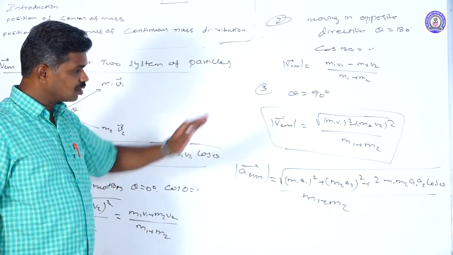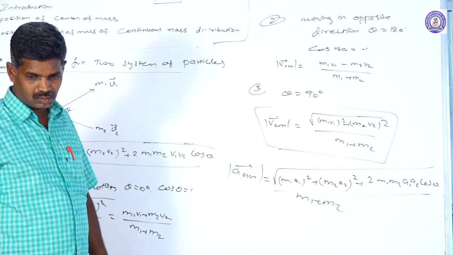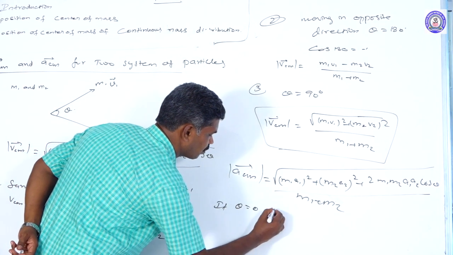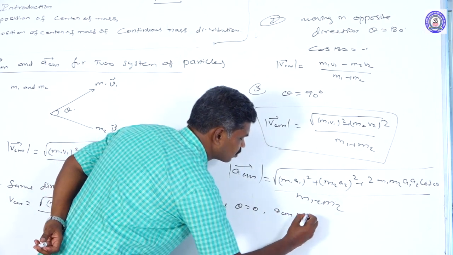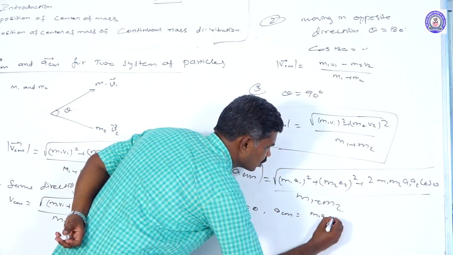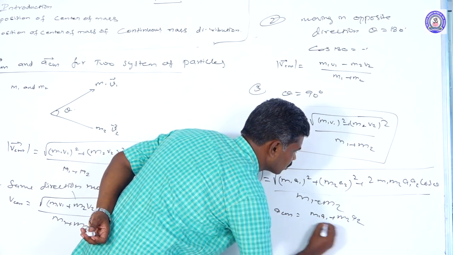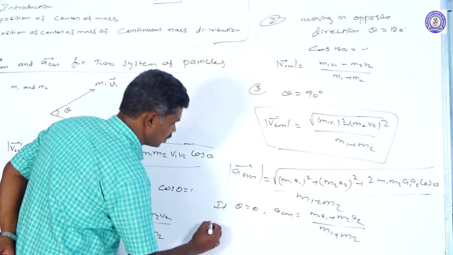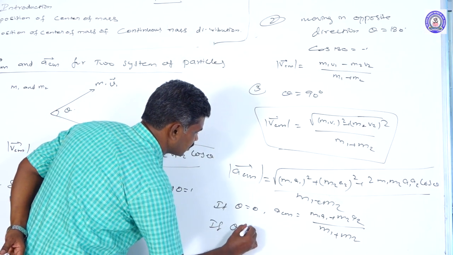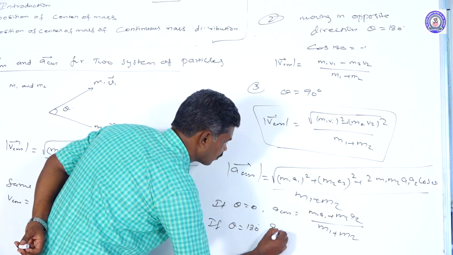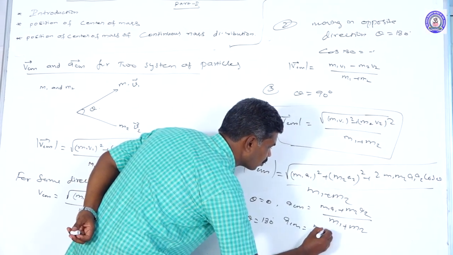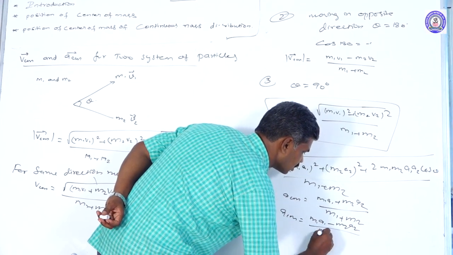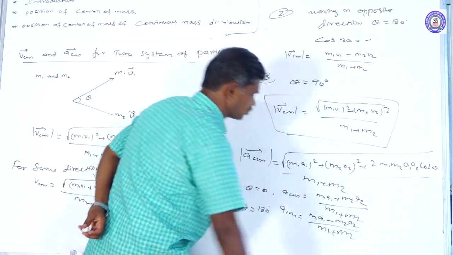Similarly, when theta is 0, cos 0 becomes 1, then ACM equals m1 a1 plus m2 a2 divided by m1 plus m2. If theta is equal to 180, ACM is equal to m1 a1 minus m2 a2 divided by m1 plus m2.